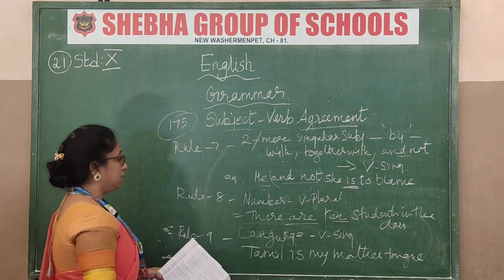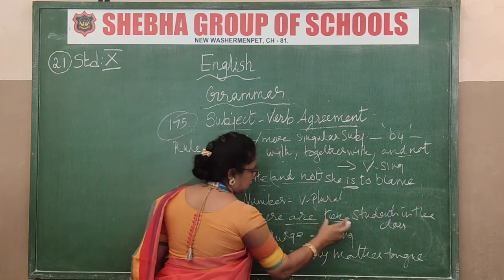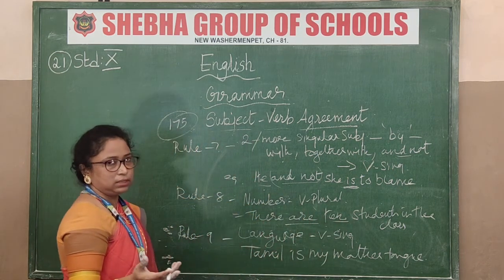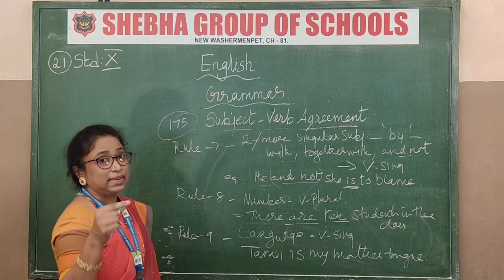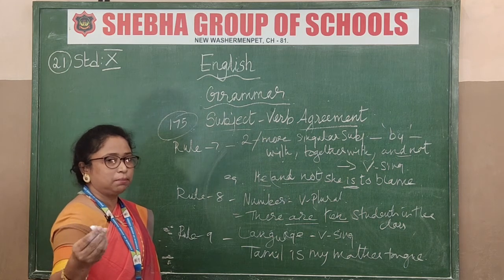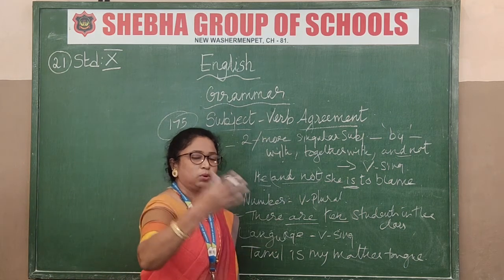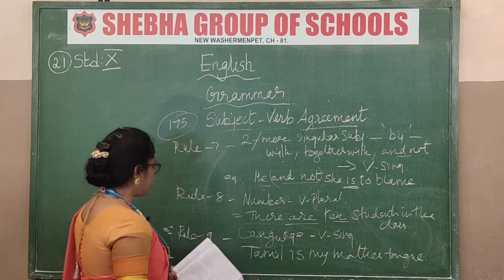Then next is "number." If "the number" is given to you, then you can write "is" only. Okay. If there is one student, it means "there is one student." Whatever the number is, accordingly. One means "is," more than one means "are." That's it.